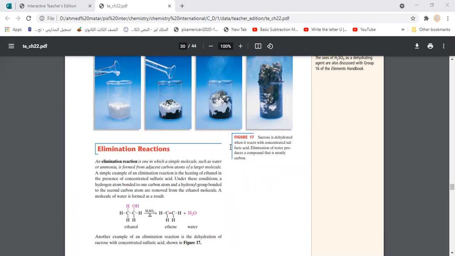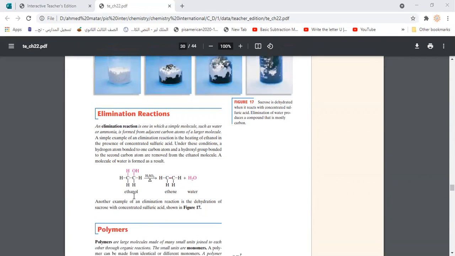So the elimination reaction is a reaction in which a simple molecule, like water or maybe ammonia, is removed, that means eliminated, from a larger organic compound. Let's take an example here. For example, ethanol. As you can see, that is an alcohol because it contains the hydroxide group OH, so it is a simple alcohol.